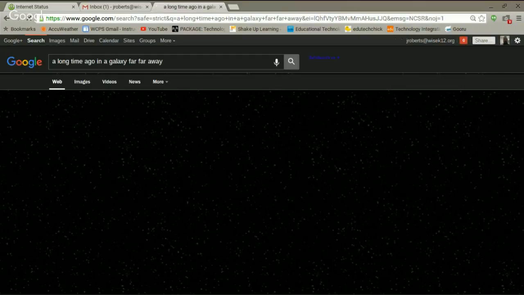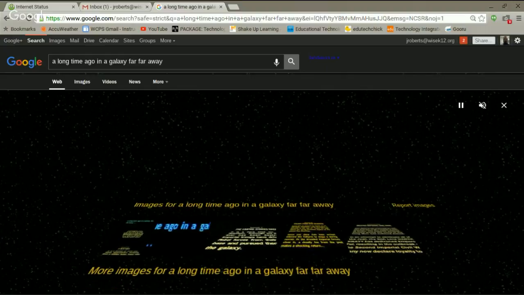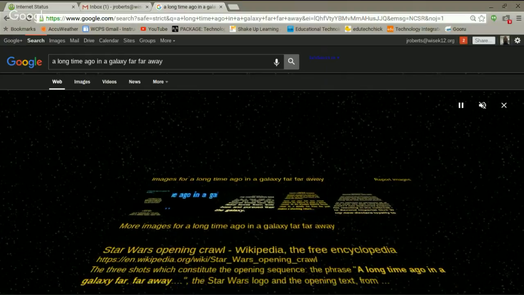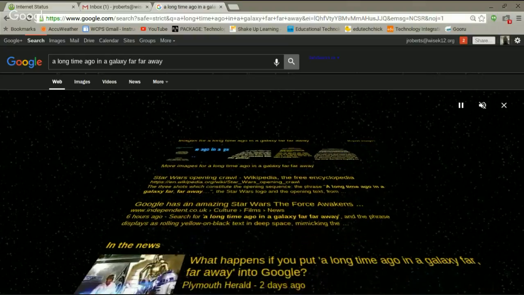All right, we should get the little Star Wars scroll. There it comes. That's just something cute. Another one you can try is typing in "Beam me up, Scotty," and it does some other cool things.